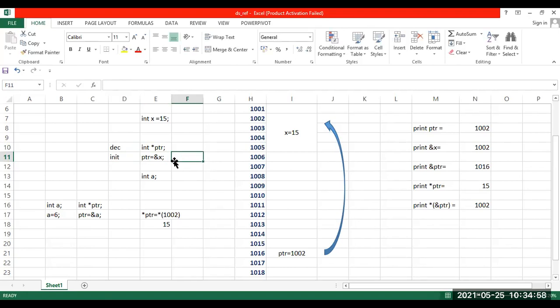So if you remember the definition, it becomes easy. Pointer is a special variable which is capable of holding memory addresses. And when I mean address, I mean the ampersand symbol. But whose address does it store? It stores the address of another variable. We are trying to store here the address of this normal variable.